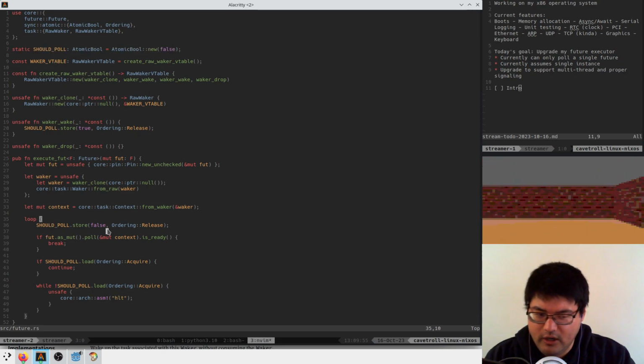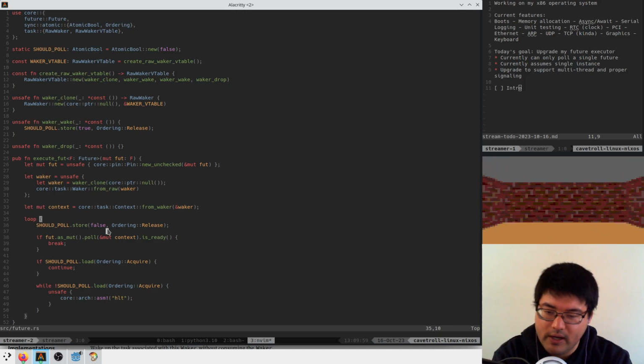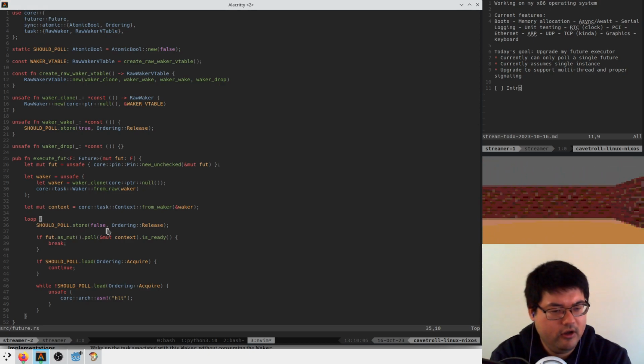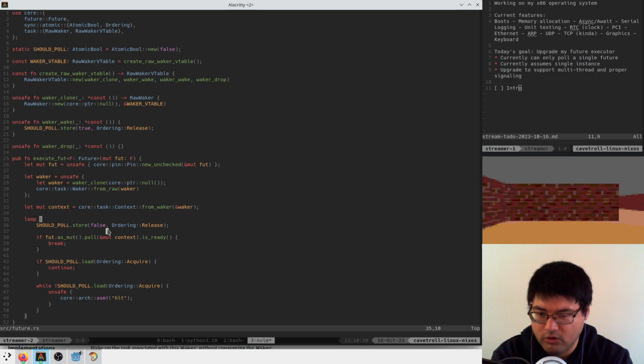And every interrupt, depending on what happens, might set this. And that works, except there's an assumption here that there's only one executor running, right? Because this is a static variable. Everybody's talking to the same executor. And that's going to become a problem if we want to do multi-core.